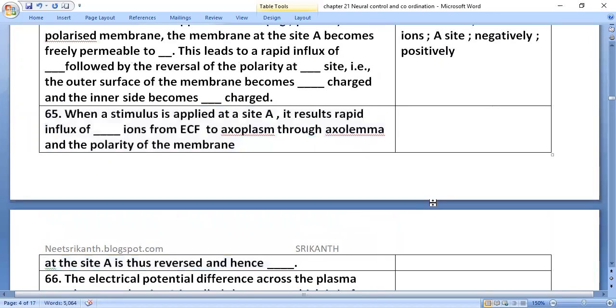When a stimulus is applied at site A, there is a rapid influx of sodium ions from the ECF to the axoplasm through the axolemma, and the polarity of the membrane at site A is thus reversed. Hence, we call it depolarization.